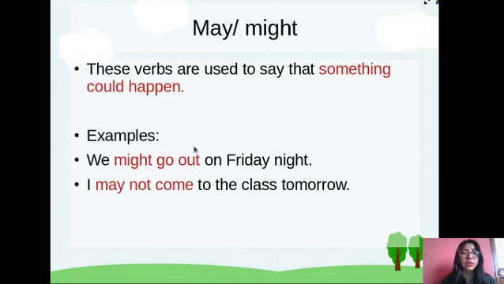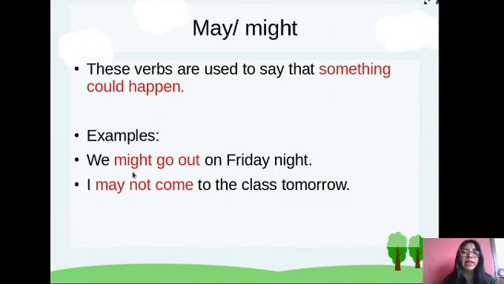In this case, you are going to use might in order to show that something is less probable. For example, may you are going to use when you are, for example, 50% sure that something could happen, and might you are going to use when you are, for example, 40% sure that something could happen.